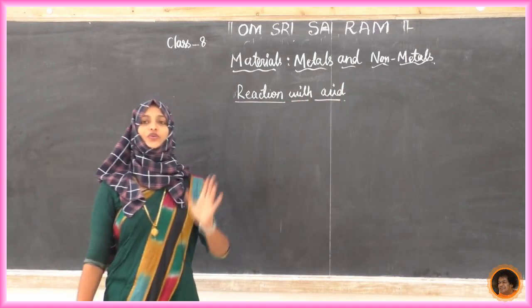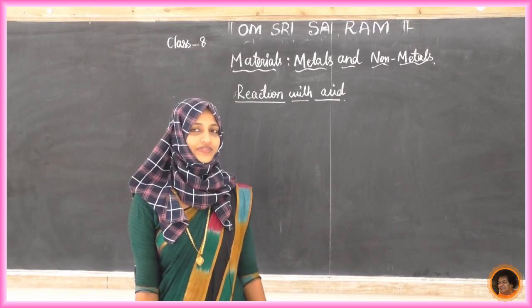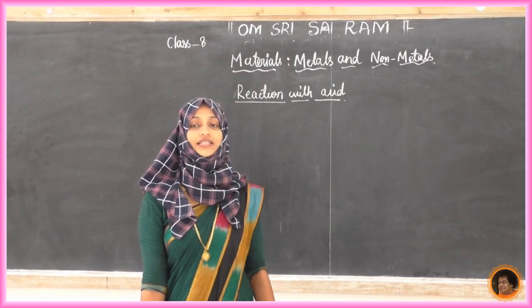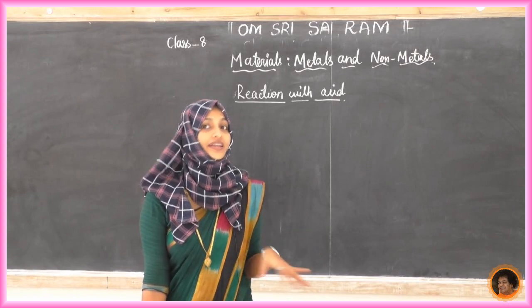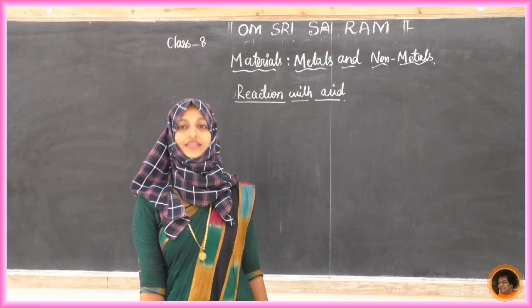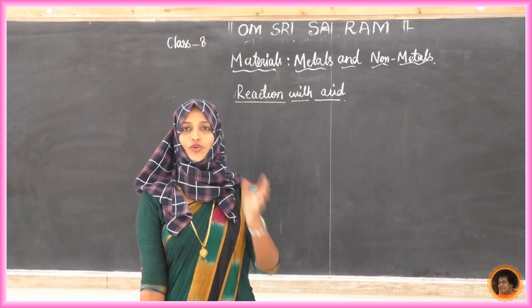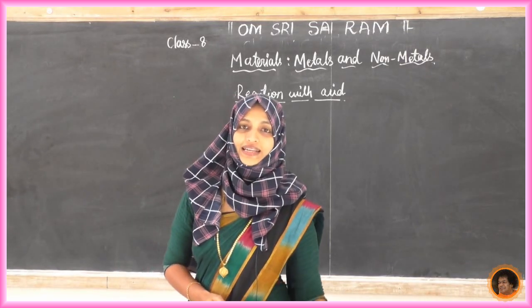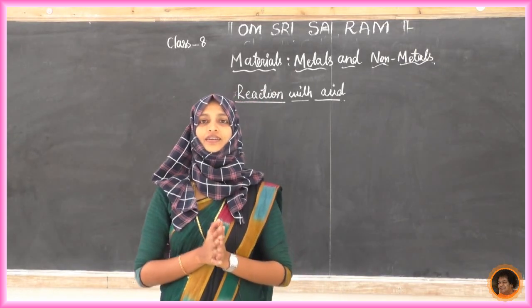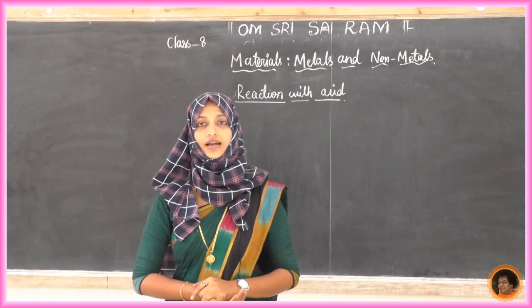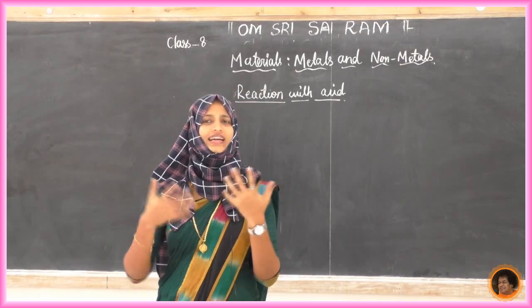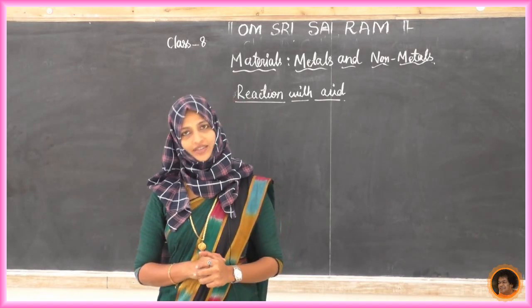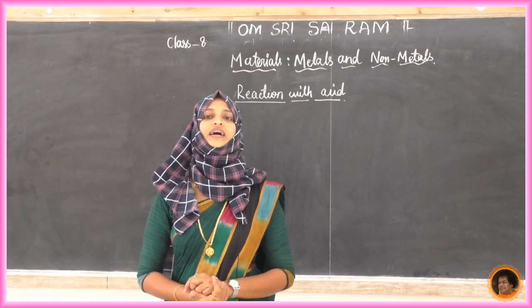Here we are going to do an activity, in which we will come to know whether metals or non-metals react with acids. To do this activity we need different metals and non-metals. We can take them in test tubes or beakers; here I am taking test tubes.